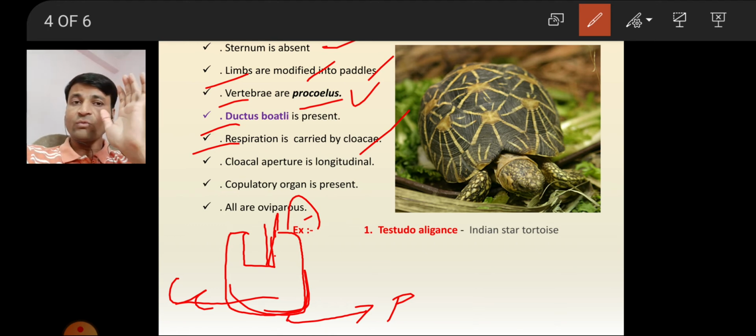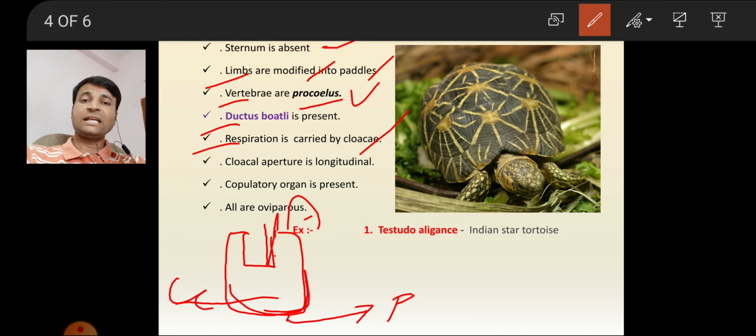Means one cloaca for three works, reproduction, excretion, parturition. Anus, one anus for one work, that is sending the excretory material outside, that is the anus. Cloaca has three functions.